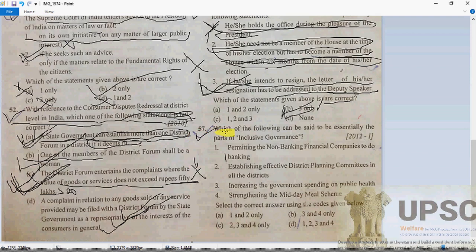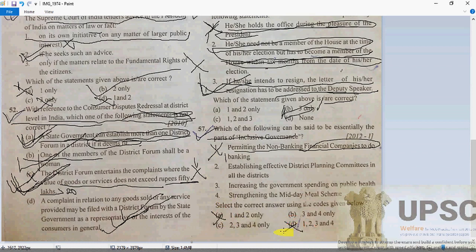Now 57. Which one of the following can be said to be essentially part of inclusive governance? Permitting non-banking financial companies to do banking, how could that go for inclusive governance? So A is going to be wrong, and this one is gone too.